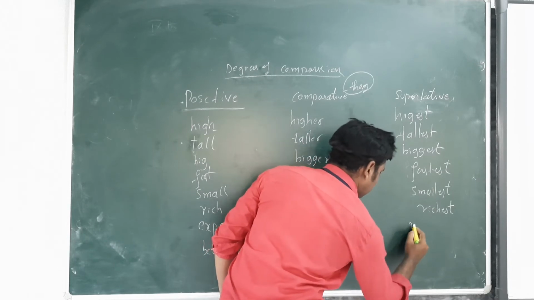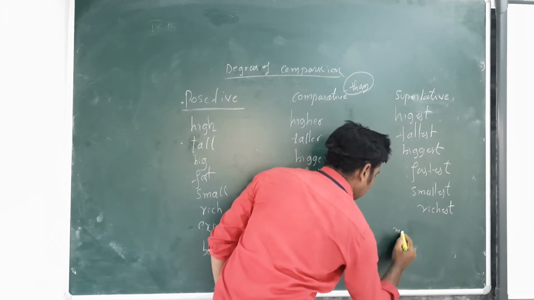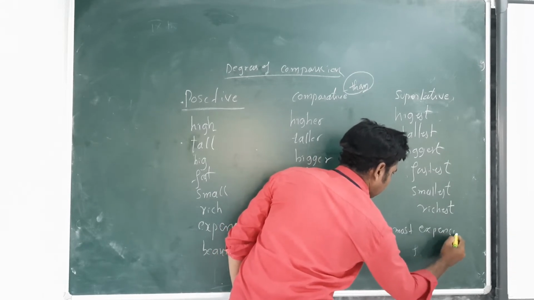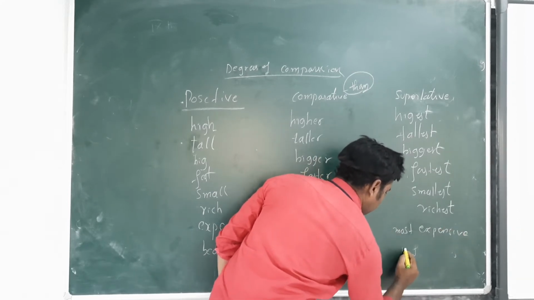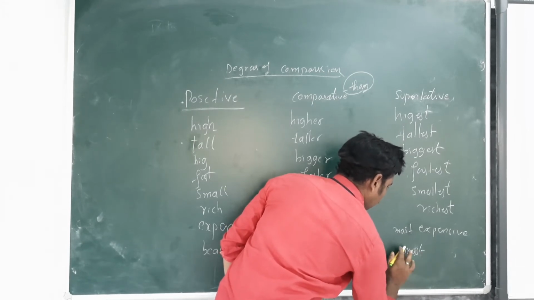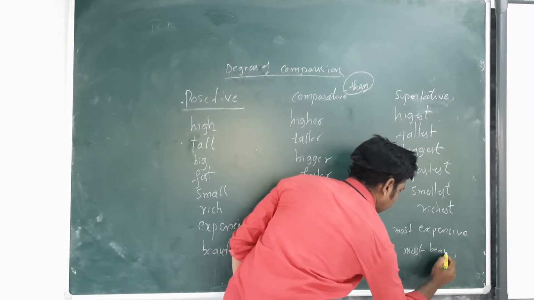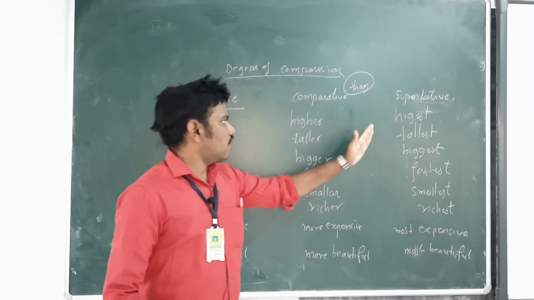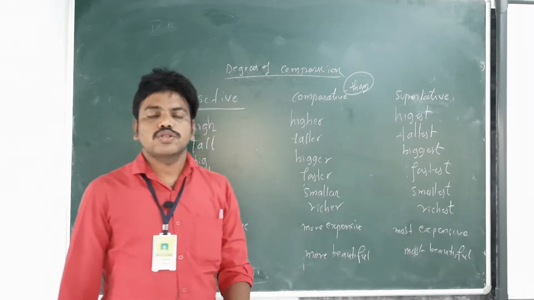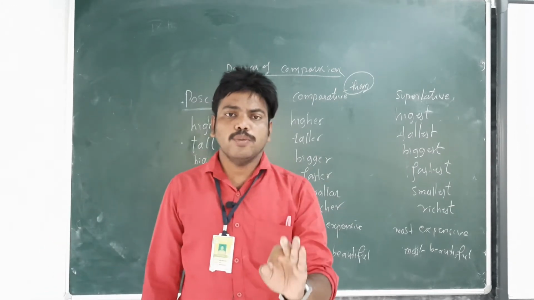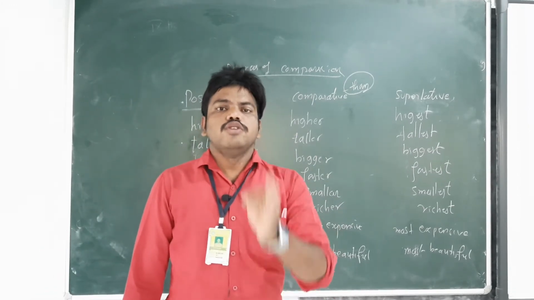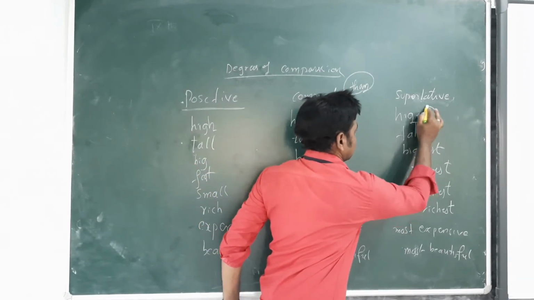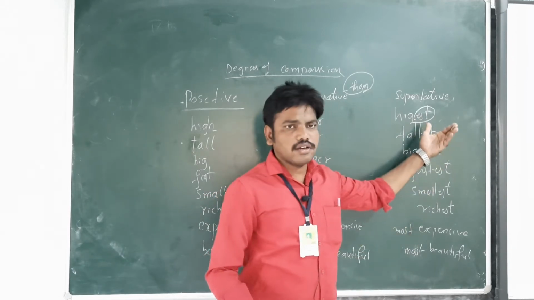Next, most expensive, most beautiful. These are the adjectives that come under superlatives. When we use superlative, we should write est at all times. I underlined here est.